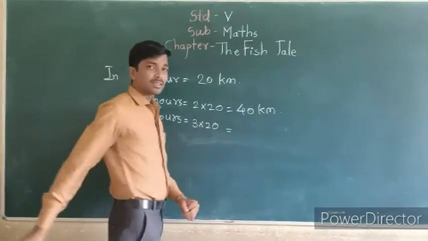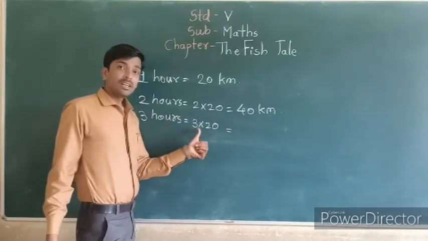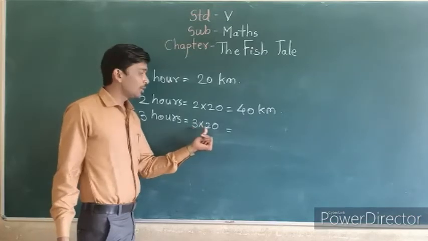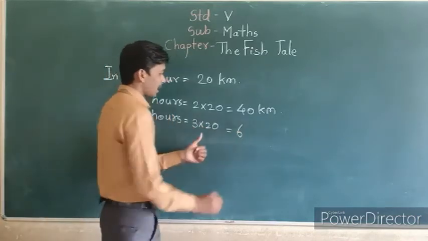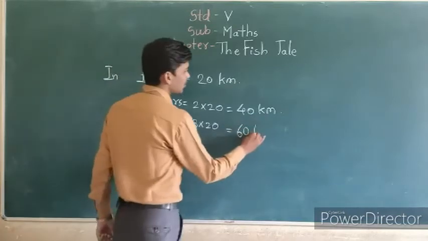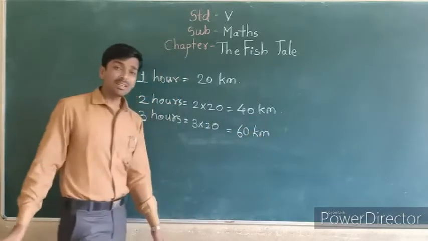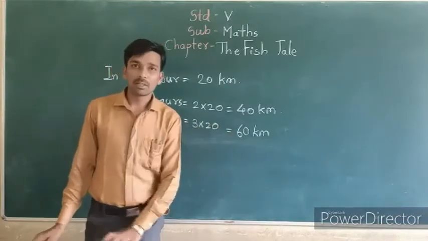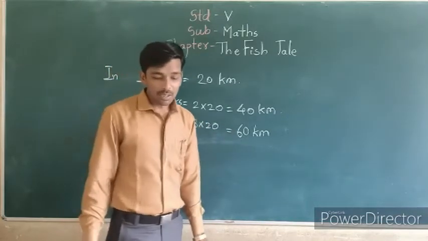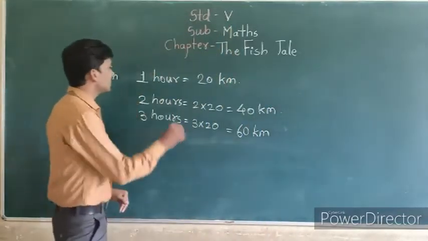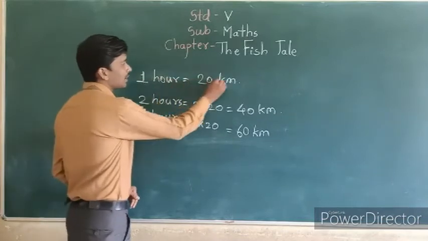How to do this? Simple. You only have to multiply these two numbers. 3 and 2. 3 twos are 6, and write this 0 here. Means 60 kilometers. That is your multiplication. Means in 3 hours they can travel 60 kilometers. Understand? Now we can also find for half an hour. Okay. See here. In 1 hour they can travel 20 kilometers.